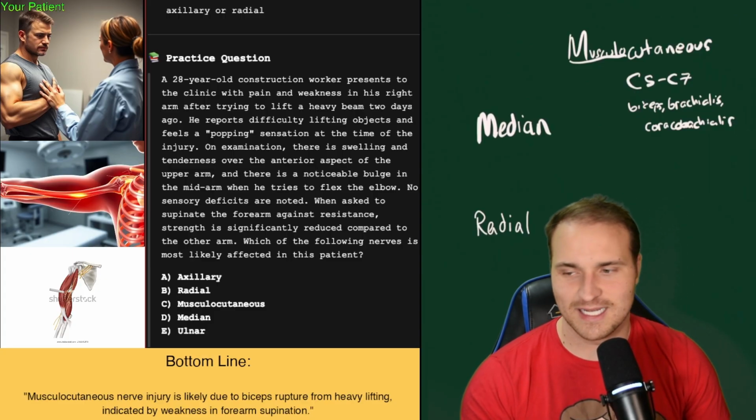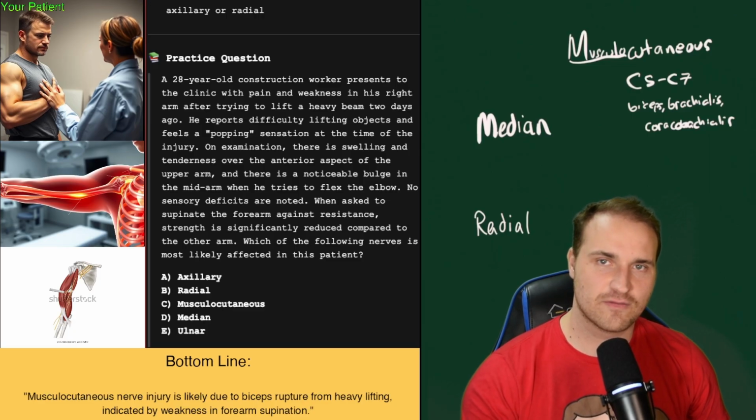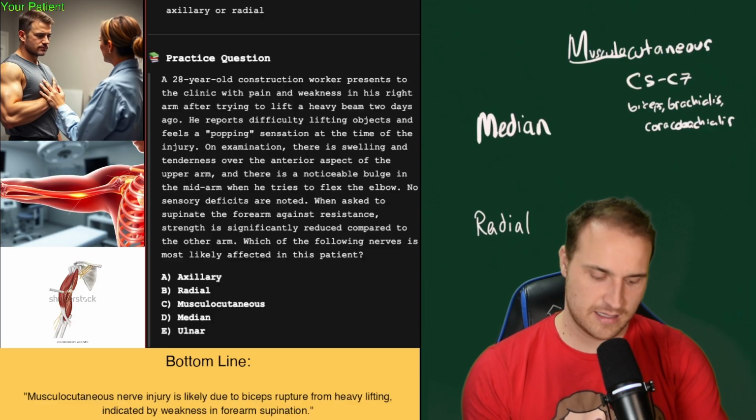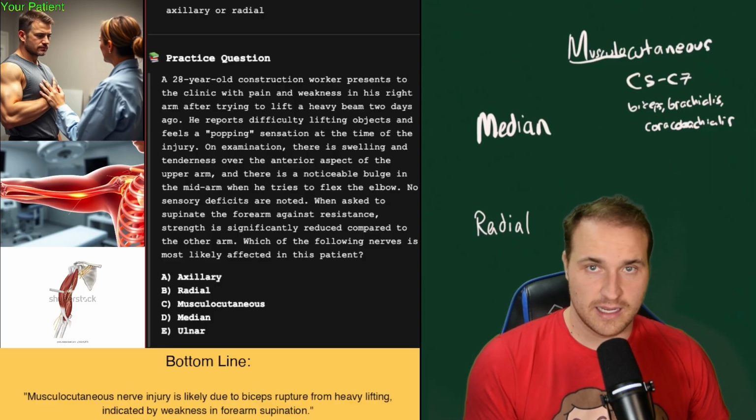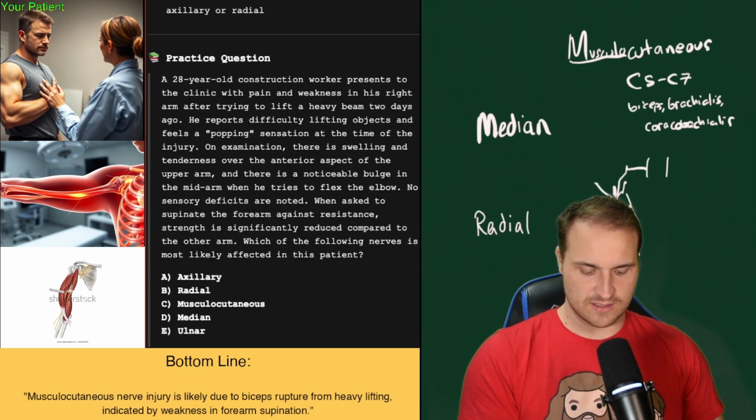All right, so he's got some Popeye deformity, right? The biceps tendon rupture. And that causes a weakness in the forearm supination and elbow flexion. And that's the function of the biceps brachii. And the biceps brachii is innervated by the musculocutaneous nerve, C5 to C7. Right, that's literally this muscle right here.